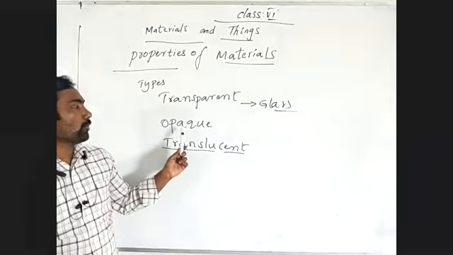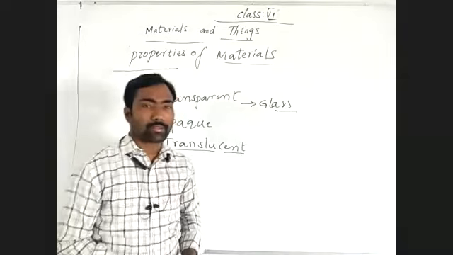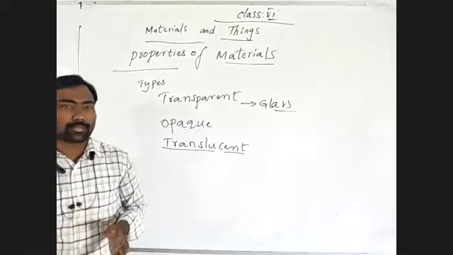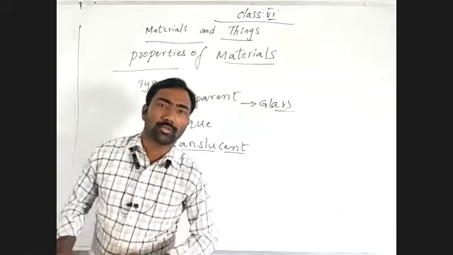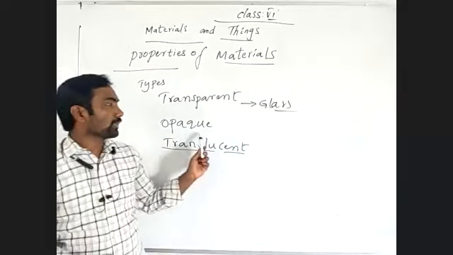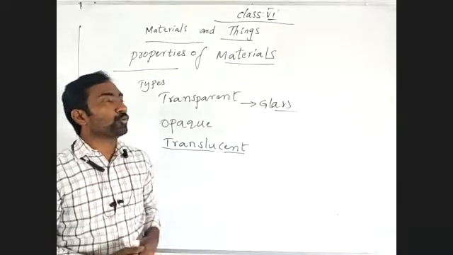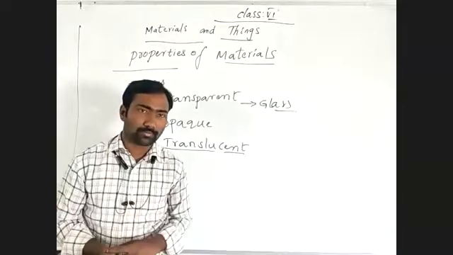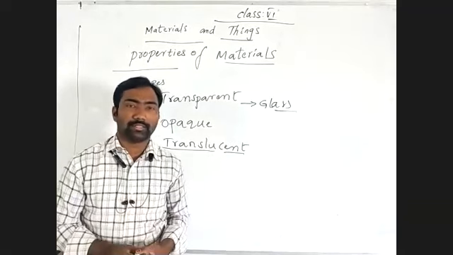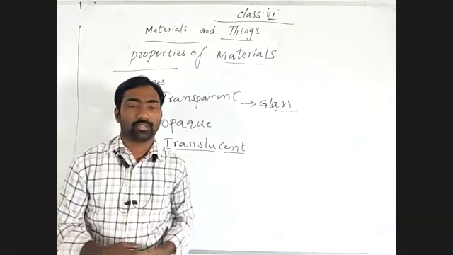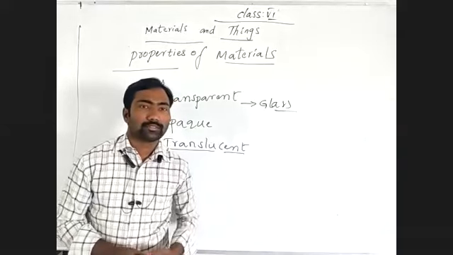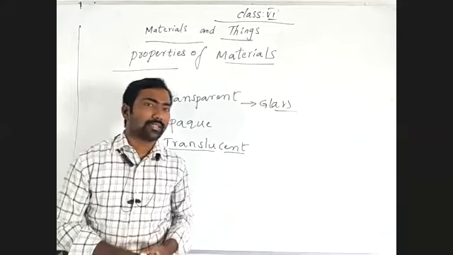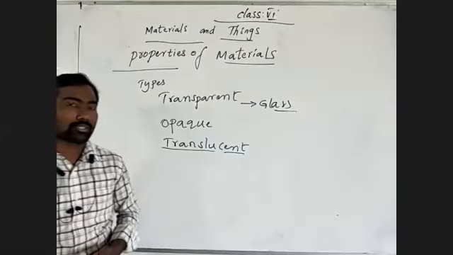Then what about opaque? The substance which does not allow light through it, we call an opaque substance or opaque material. Examples are wood, a door, this board, your book, and the wall of your house.